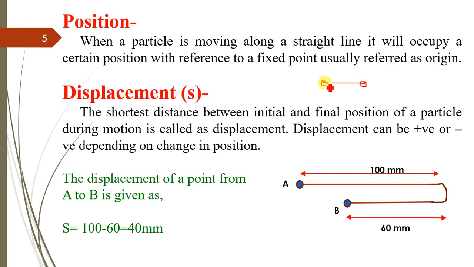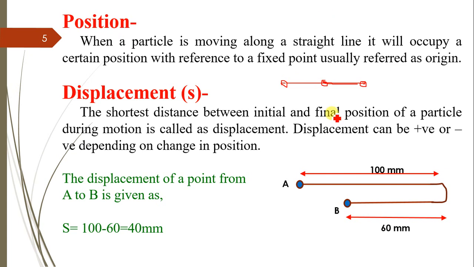Now this displacement can be positive or negative based on the change in position. For example, here the particle is moving in the ahead direction, so the displacement is in the positive x direction. If it is moving in the backward direction to a new position, then the displacement, opposite to positive x, is the negative displacement.